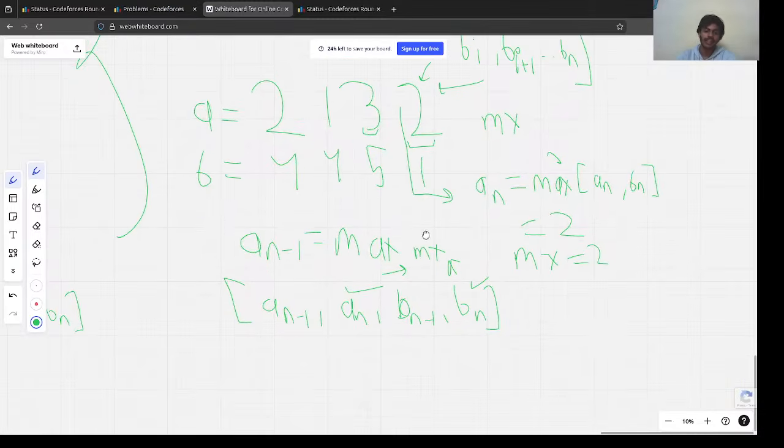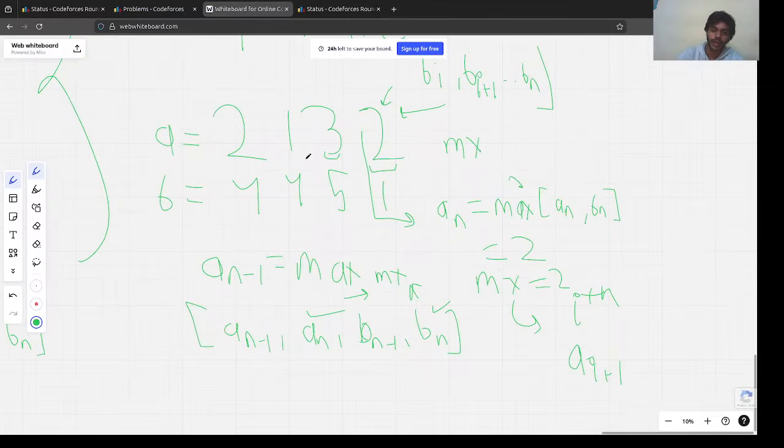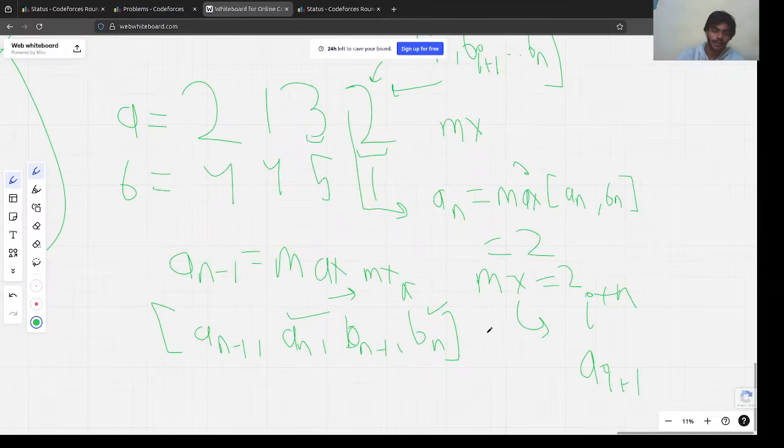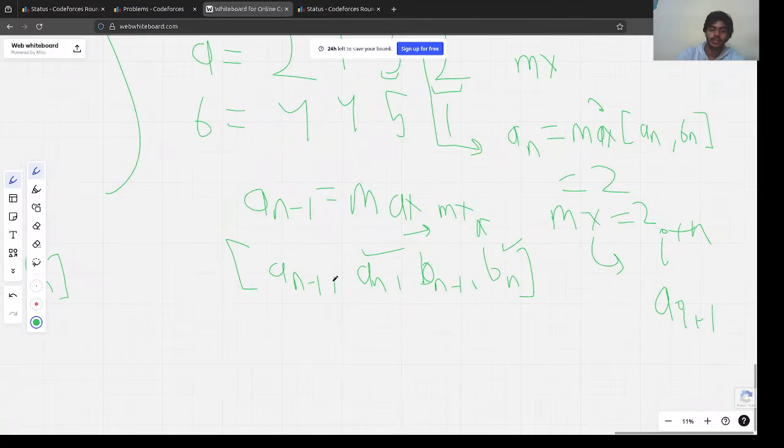This max is the greatest element on the right side of the current element, right? If currently we are at ith position, this will tell us ai plus 1. This is a very beautiful observation, or very beautiful solution, like how we crafted the solution. So using it, we could just get the value of an minus 1. Then using this, we could check it for an minus 2.